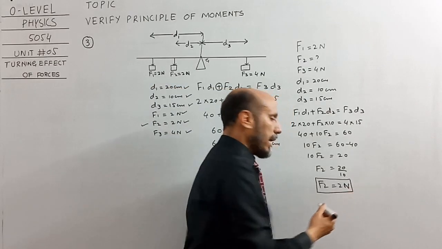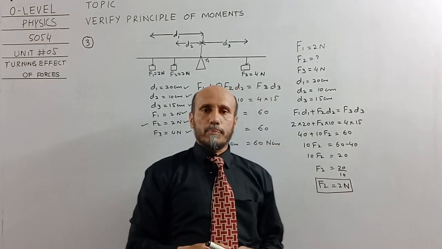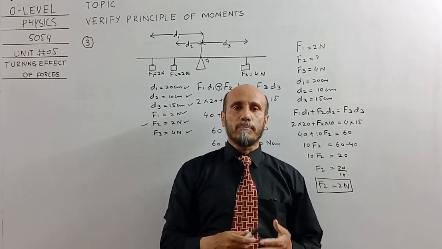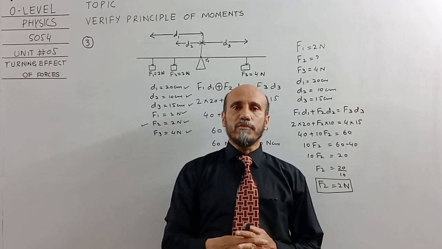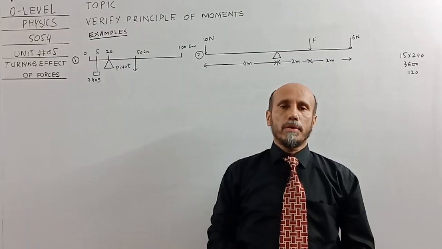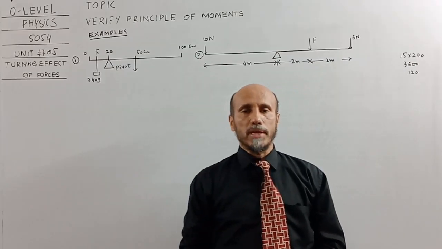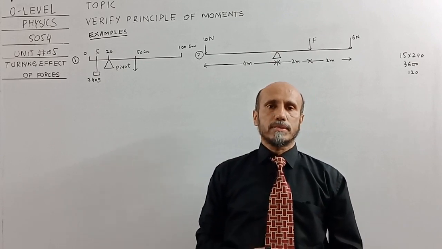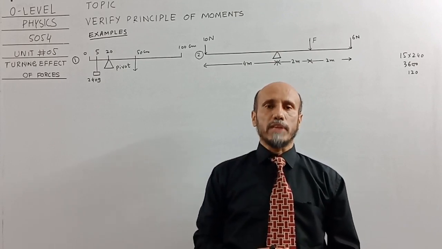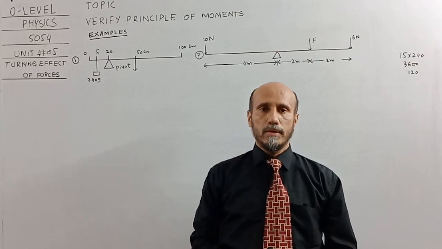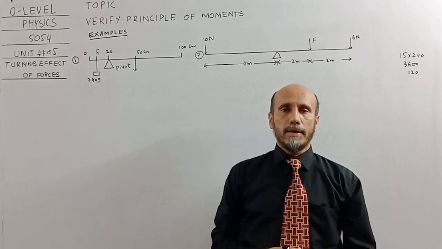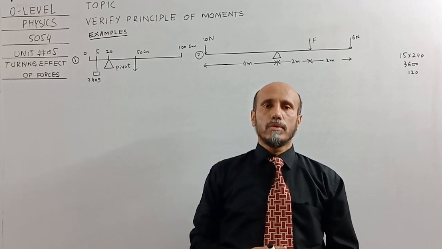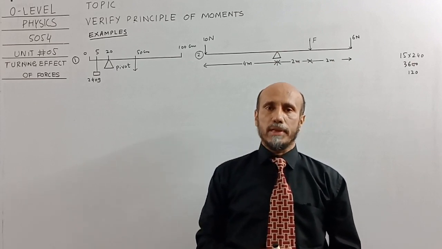Now I will explain the principle of moment by using different examples from past papers in order to reinforce the concept. In order to apply the concept, I have chosen some examples from the past paper, and we will learn how we can apply the principle of moment to calculate the missing value.